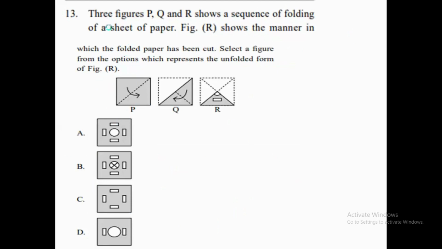So the next question is saying that three figures, P, Q, R, are given to us. Now if we are folding the sheet of paper, which of the folded paper has been cut? Select a figure from the options which represents the unfolded paper. Okay, we need to find out which one is the unfolded paper. First we are folding it like this, then we are folding it like this. When we fold it, we get this kind of shape. When we complete this shape, what kind of shape will we get?